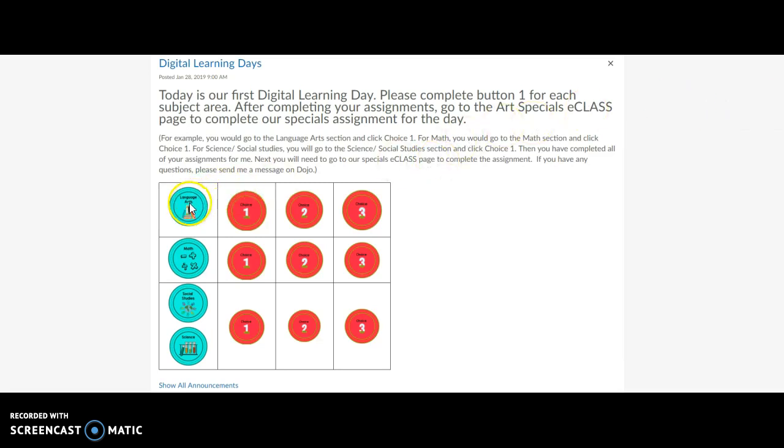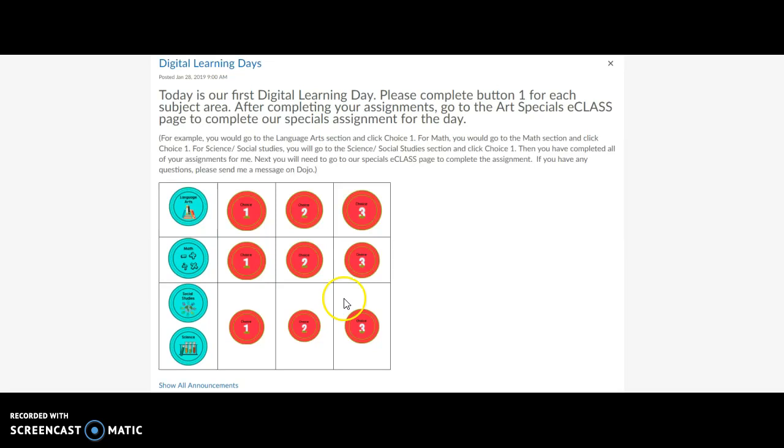For Language Arts, you will click Choice 1 and complete the assignment. For Math, you will click Choice 1 and complete the assignment. For Social Studies and Science, you will complete Choice 1. Do not complete Choices 2 or Choices 3. Those are for future digital learning days.